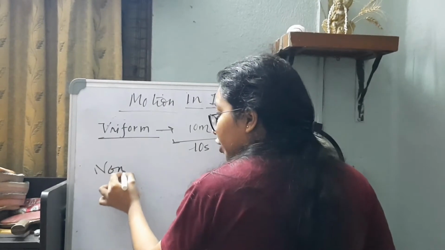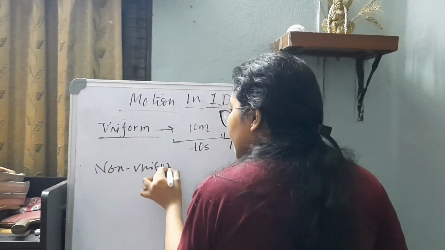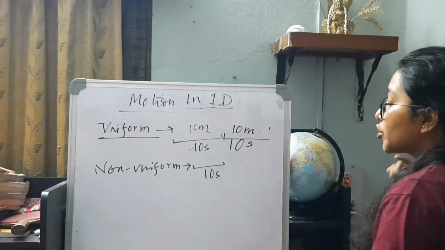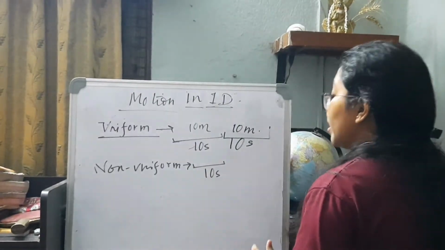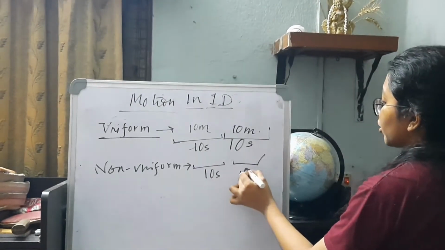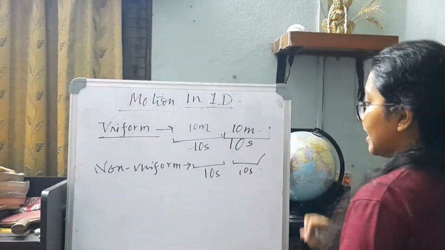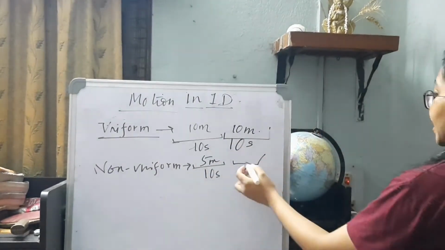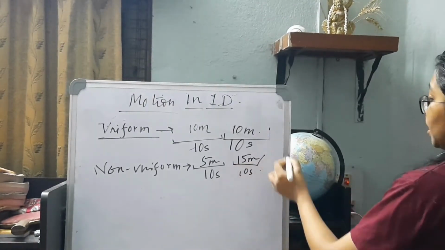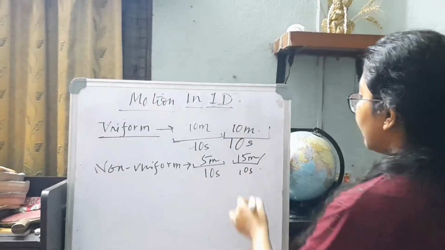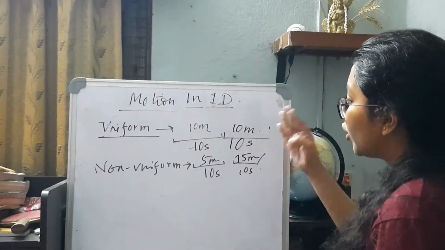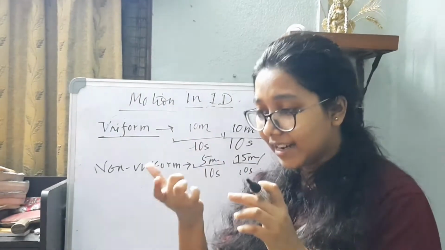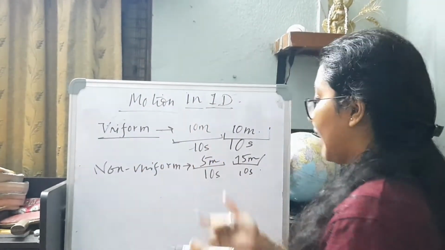What is the definition of non-uniform motion? Non-uniform motion means the body is covering unequal distances in equal intervals of time. For example, for the first 10 seconds it may cover 5 meter, and for the next 10 seconds it covers 15 meter. So we can easily figure out that it has a non-uniform motion, because it covers unequal distances in equal intervals of time.